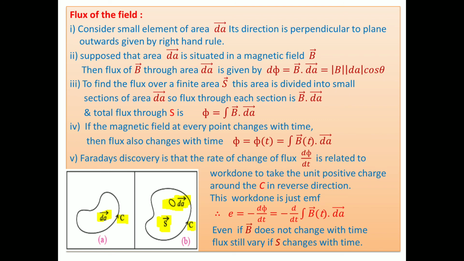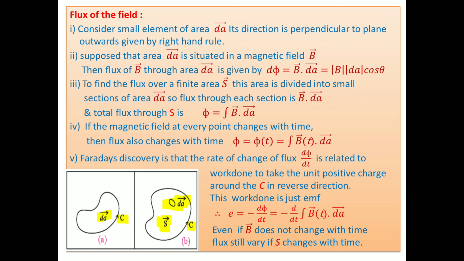If the magnetic field at every point changes with time, then the flux also changes with time. So phi as a function of t equals the integration of vector B as a function of t dot vector dA.